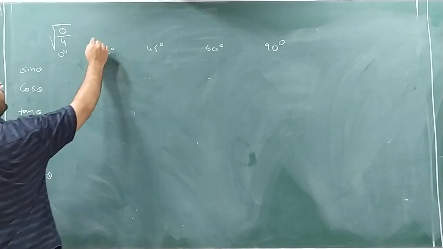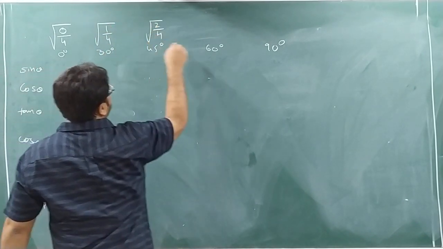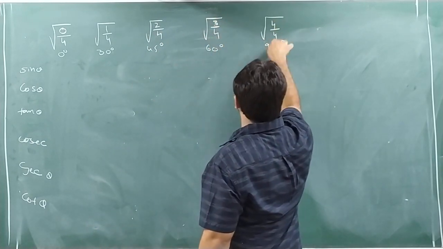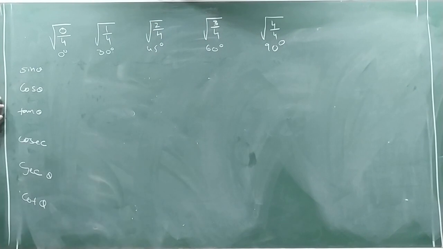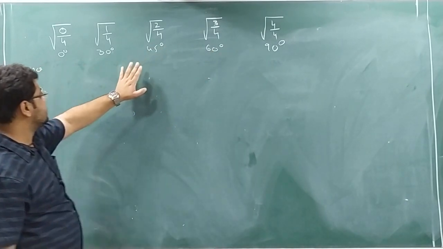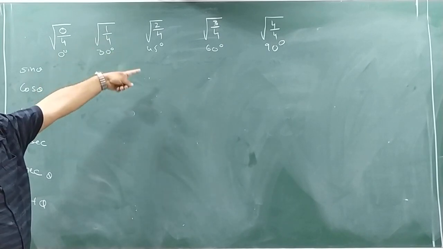After 0 what will come? 1. So 1 by 4. Then 2 by 4. Then 3 by 4. Then 4 by 4. Very simple. First remember this format. Sine, cos, tan, cosec, sec, cot. Then remember the values 0, 30, 45, 60, 90. You should not mix up the values. You should not say 0, 45. No. 0, 30, after 30, 45, 60, 90.